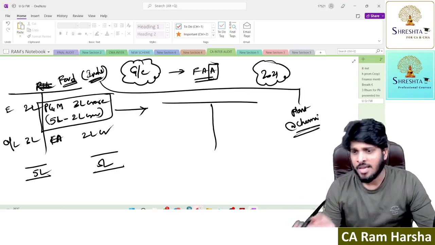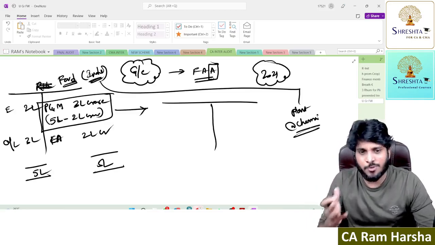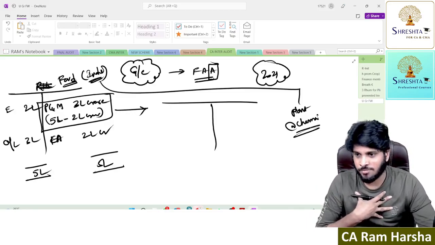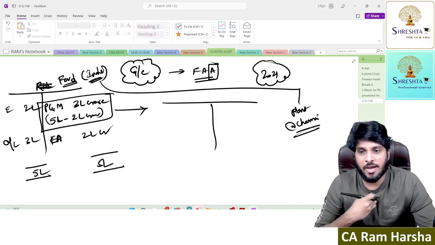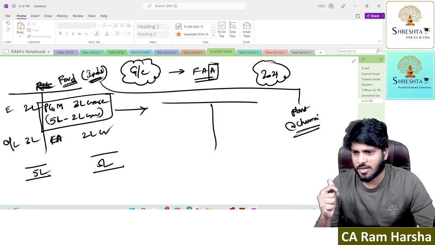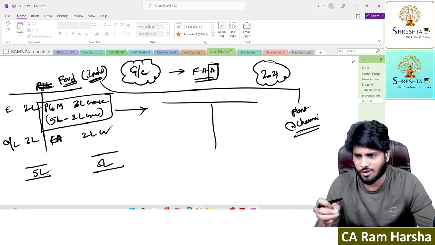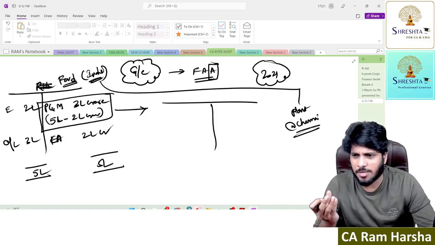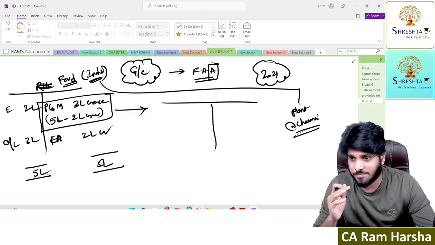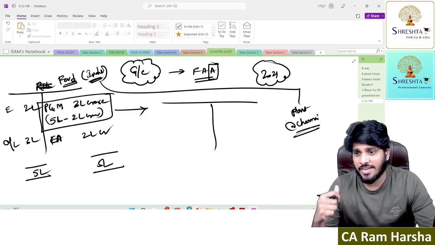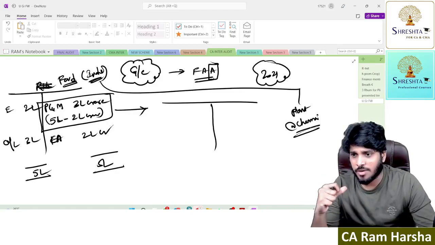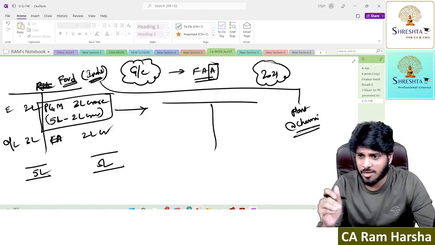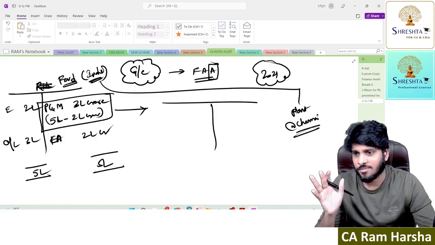Yes or no? Because see, car manufacturing, suppose I have an air conditioner in my office, and in my books of accounts I showed a written down value of 35,000 rupees. If I go and sell to somebody else, they may be ready to pay 30,000. Why? Because an air conditioner is a common asset. Everyone uses it. So even if not me, if I want to sell this, there is a buyer in the market who will use it.